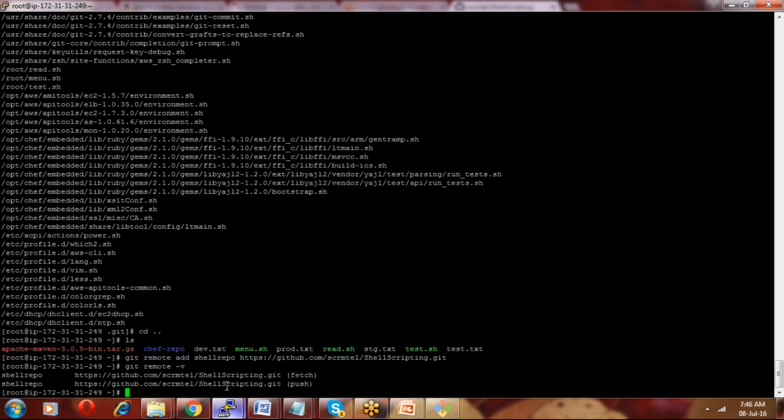Then what we have to do is push our data. As discussed yesterday, if you want to add your local data to the local repository, we say git add and then git commit. If you want to get the data from the server, or add the data into the server, we have to use the push and pull mechanism. Pulling the data from the GitHub server, and pushing the data to the GitHub server. So we have to use that concept, push and then pull.